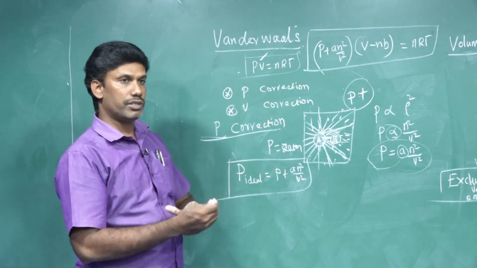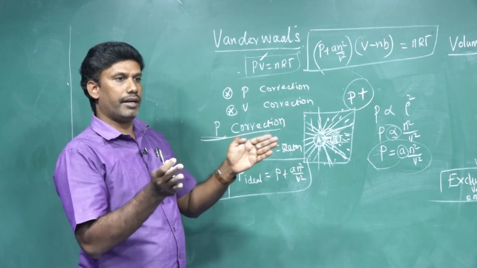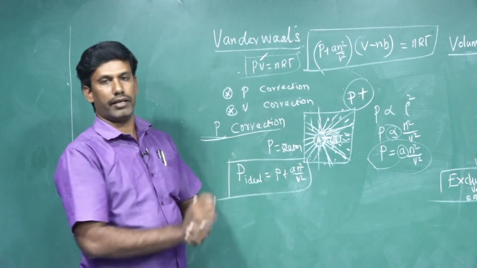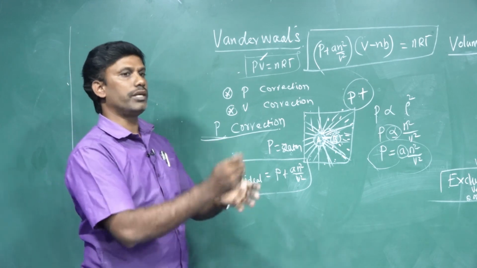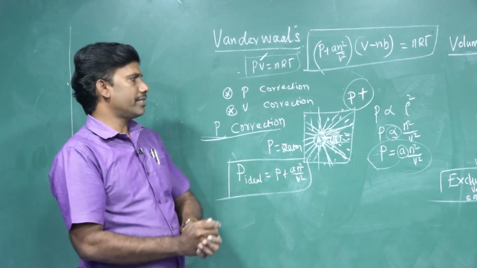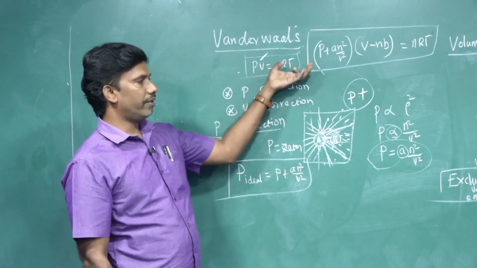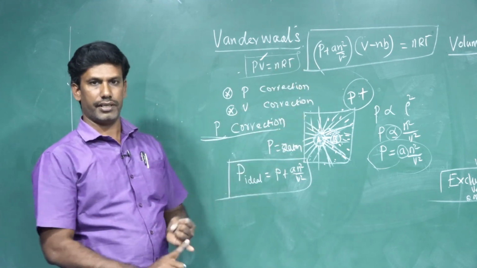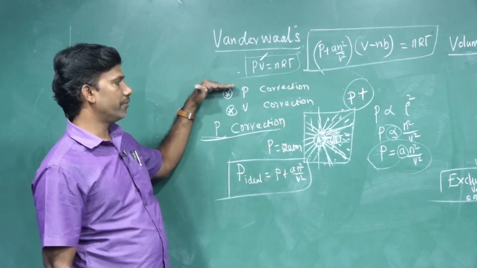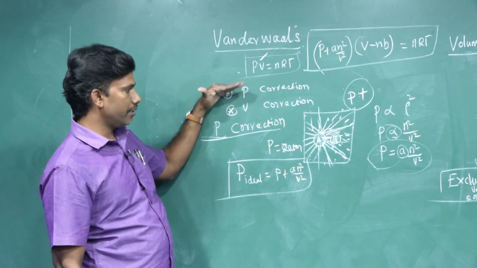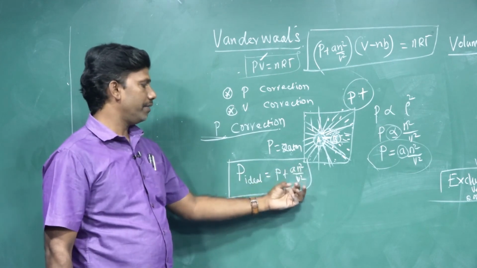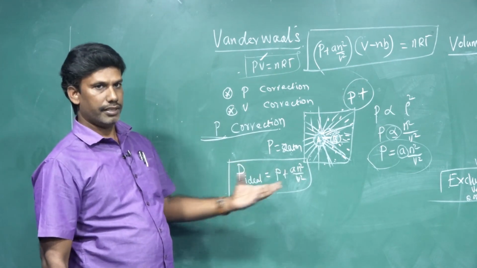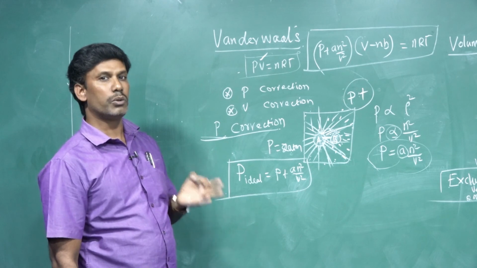If we correct those things, the equation may be adapted to all real cases, very close to ideality. So he did some experiments to find where we need to do the correction, pressure and volume. First we go for the pressure correction. After doing some experiments, the derivation gives a n squared by V squared as the pressure correction, that is, pressure that should be included.